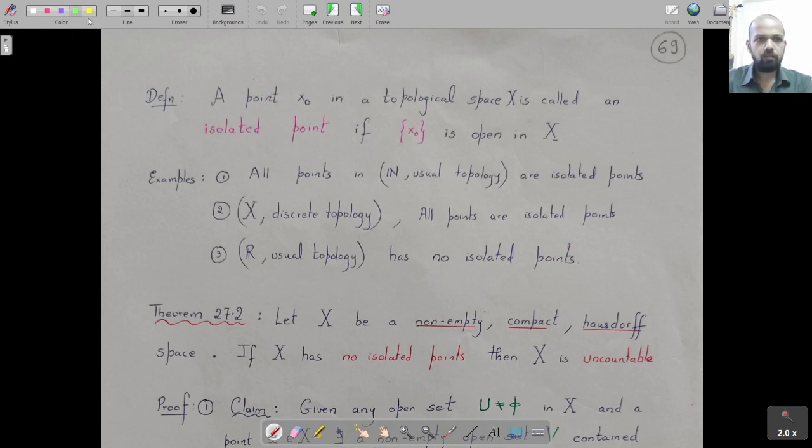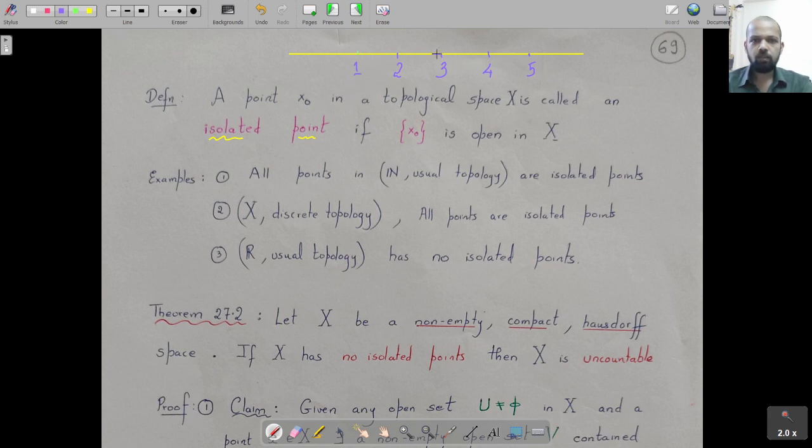The first concept that we have here is of an isolated point in a topological space. A point is called an isolated point if singleton x naught is open. Here are some examples. All points in natural numbers with usual topology are isolated points for obvious reasons. Natural numbers sit in a discrete manner on the real line: there is 1, 2, and so on. Natural numbers with usual topology is actually the discrete topology, and